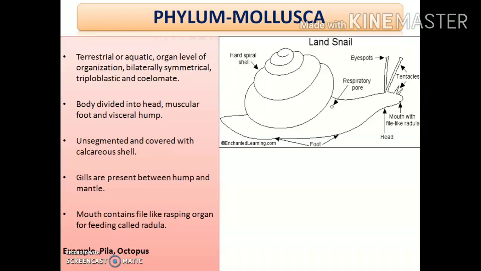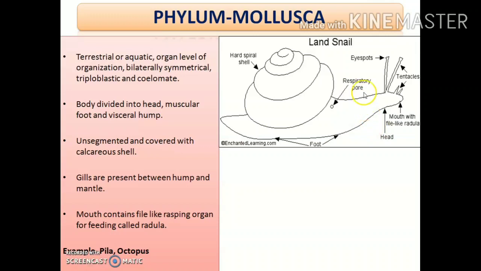Clear? Next, the body is divided into head, muscular foot, and visceral hump. Let us see in the diagram. In this diagram, you can see the body of a snail, which is an example of an animal under the phylum Mollusca.